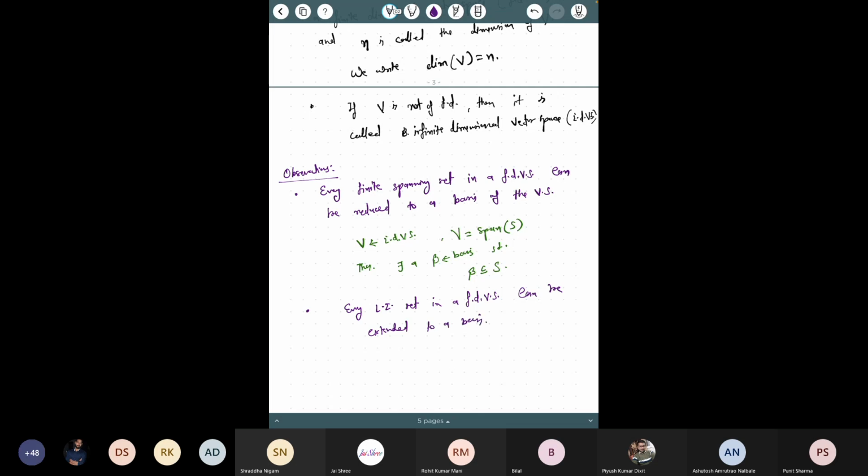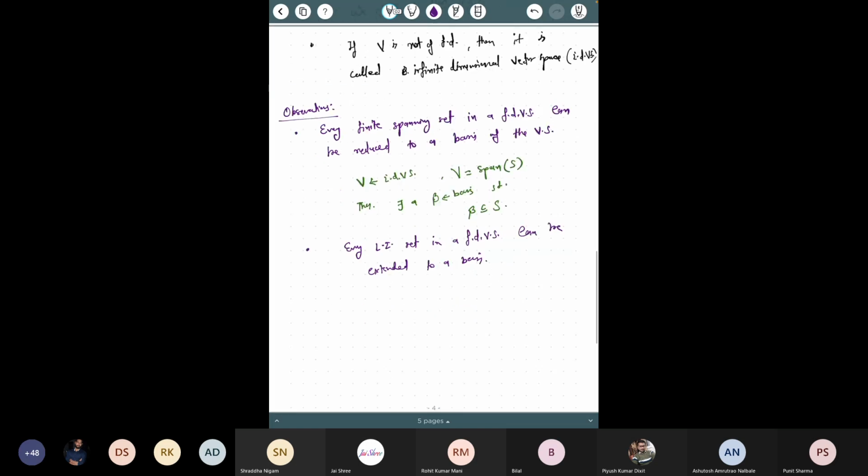Now, how would you extend this? Can you tell me why this is true first for the finite dimension case? Tell me clearly, suppose this is a linearly independent set, then how would you extend it to a basis? Can you give me some clear argument?